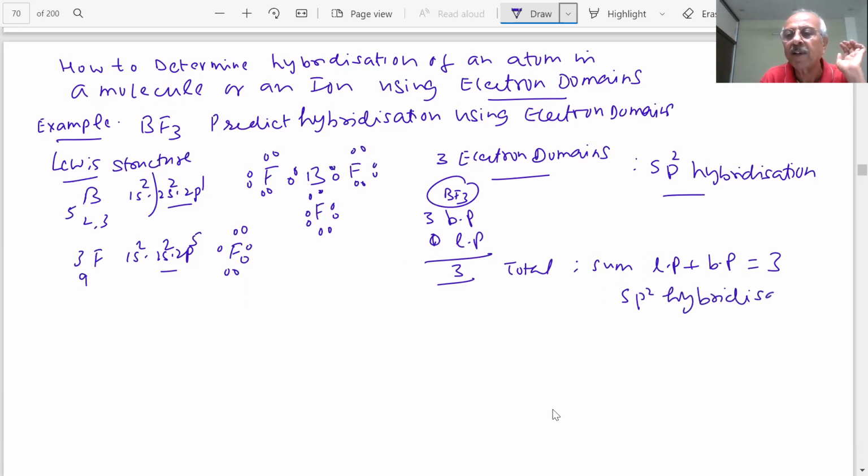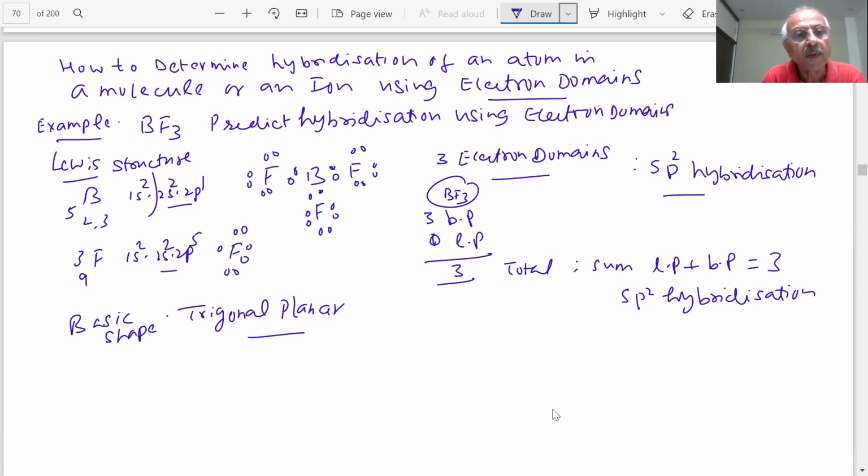And sp2 hybridization will mean, students, trigonal planar. Okay? Trigonal planar shape. What will be the shape, students? Basic shape I am saying. Basic shape will be trigonal planar. So we can draw that.